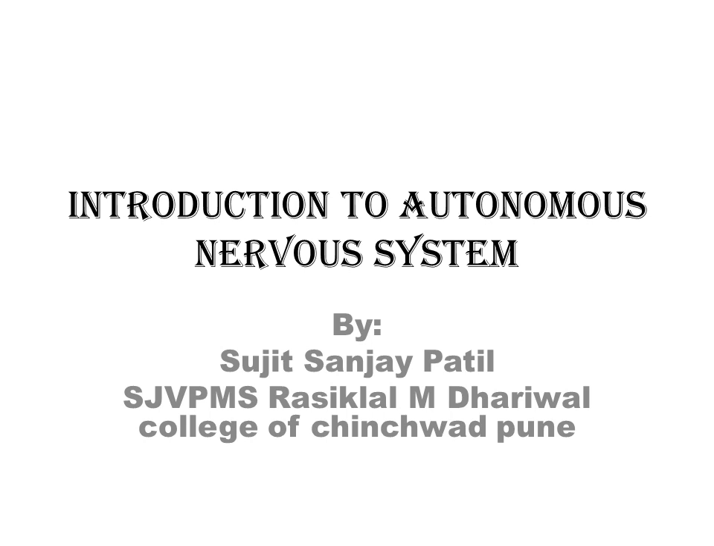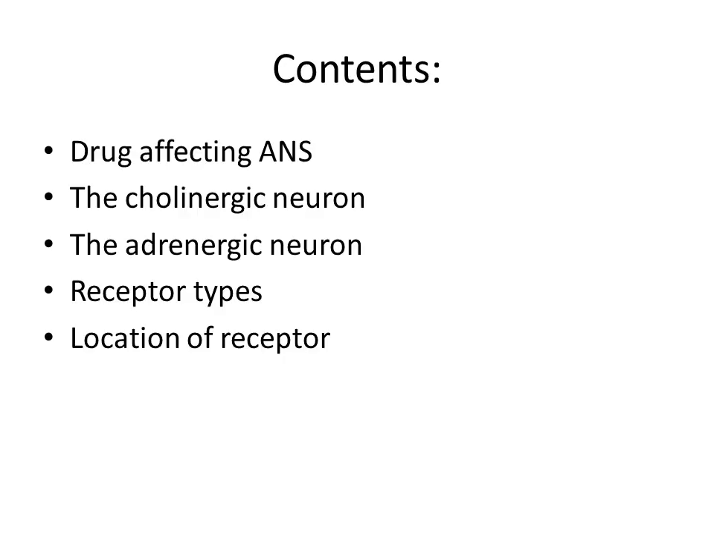In this video, we are going to discuss the Introduction to Autonomic Nervous System. Contents: after watching this video, students will be able to explain drugs affecting the autonomic nervous system, the cholinergic neuron, the adrenergic neuron, receptor types and location of receptors.